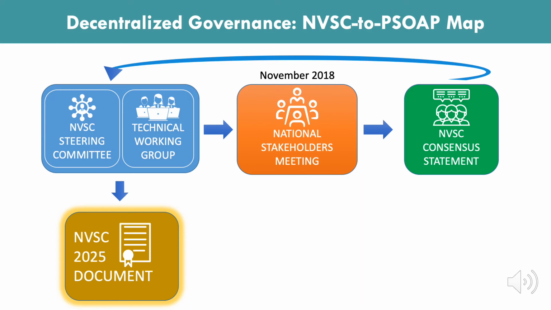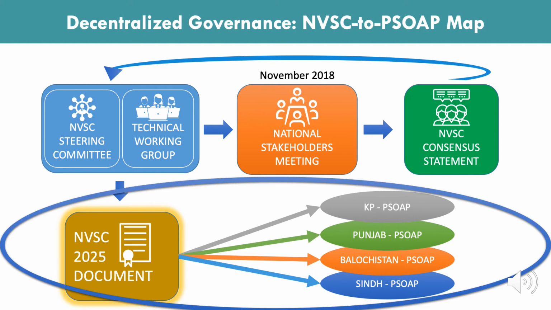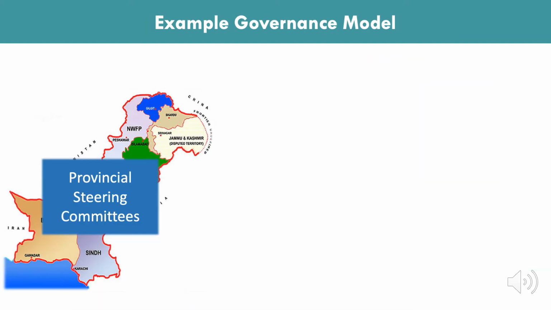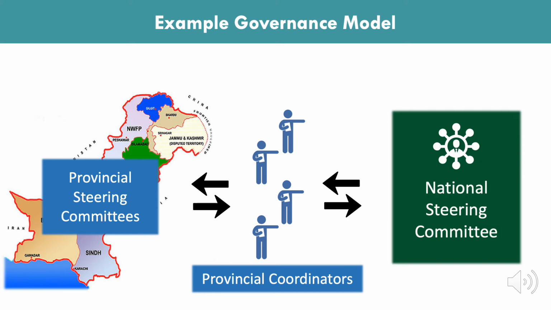This document has the goal of providing a roadmap for each of the provinces to then create their own provincial surgical, obstetric, and anesthesia plan, which they can then implement in a provincial context-specific way. We're calling these PSOPs. An example governance model of how this might look going forward would be to have provincial steering committees leading their PSOPs, who then have designated provincial coordinators that interface with the National Steering Committee to drive these policies forward in Pakistan.